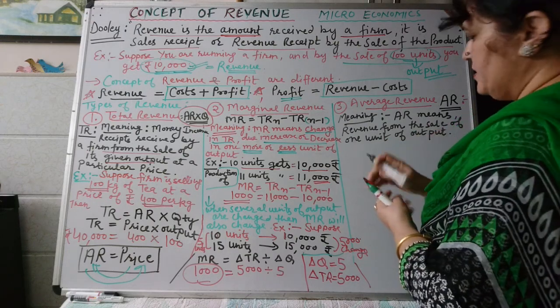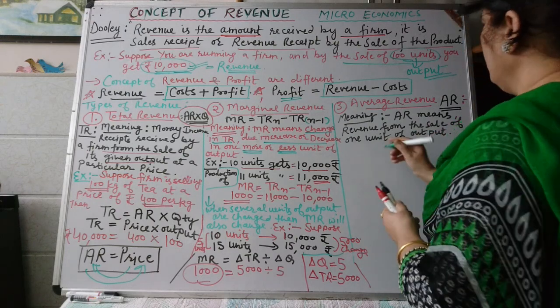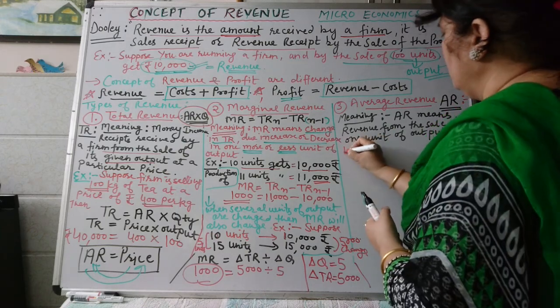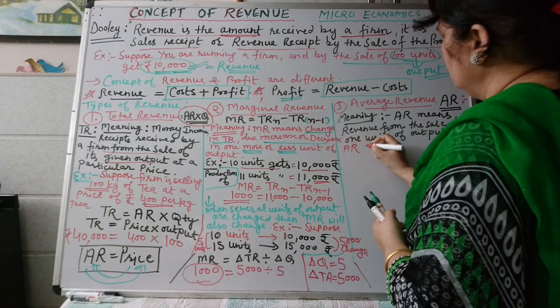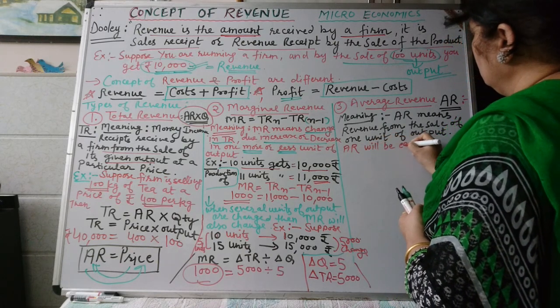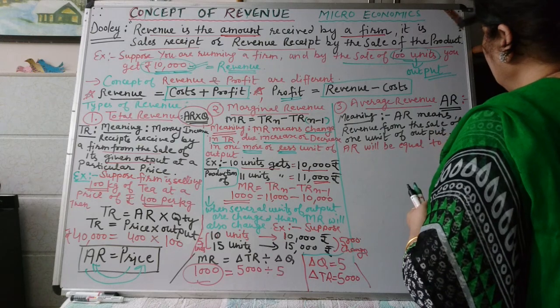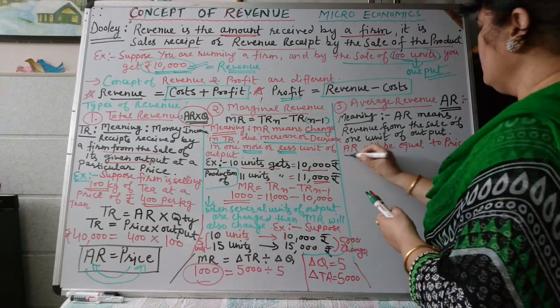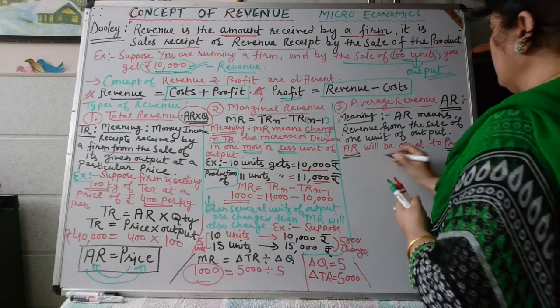It can also be expressed as AR, which is equal to the price of the product. It means there is no difference between AR and price.